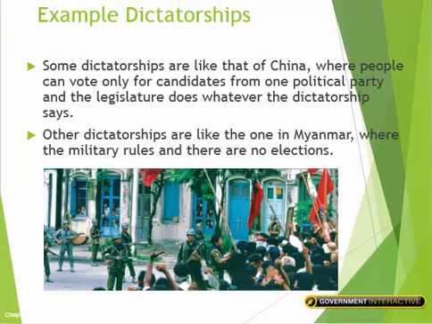An example of a dictatorship, we still refer to China as a dictatorship because even though they do hold elections, there's still only one political party on the ballot, so they really don't have much of a choice. Another one is Myanmar, or what we sometimes refer to as Burma, where it is military rule.